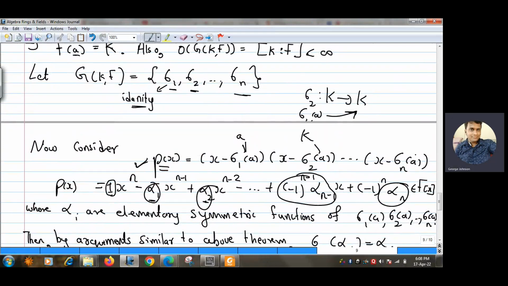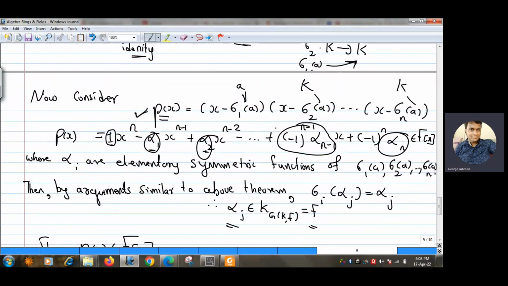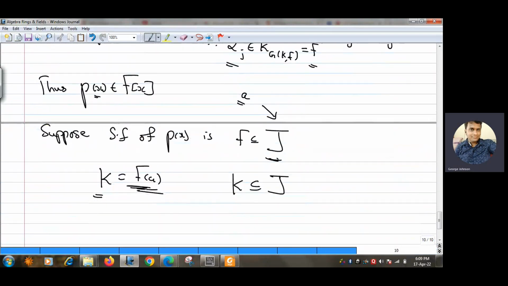So all these are already elements of K. So K contains all the roots, and K is a subfield of J, so we must have K equal to J, because J is the smallest field which contains all the roots. K contains a as well as all the roots of p(x). And K is also a subset of J because K is the smallest field which contains a and J contains a. So K is a subset of J is already there, and J is a subset of K is there.